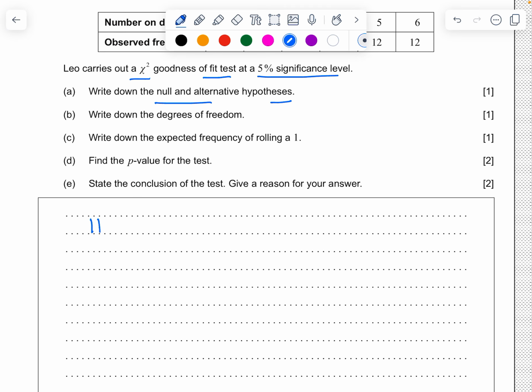The null hypothesis is whatever he is going to test out: the die is fair. Die is fair is the null hypothesis. What is the alternate hypothesis H1? The die is not fair. Simple. The die is not fair.